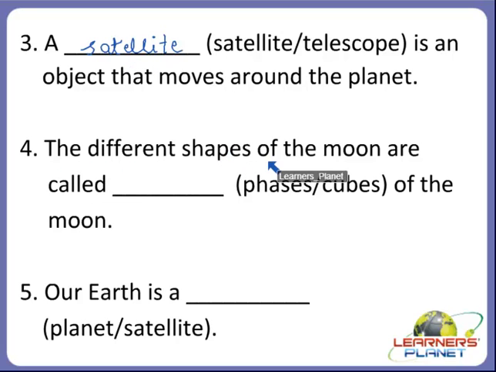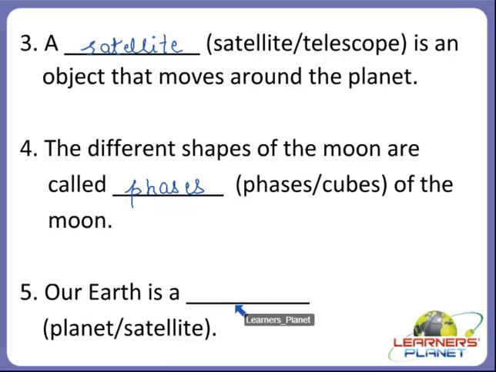The different shapes of the moon are called dash of the moon. What are they called as? Are they called as phases or cubes? Yes, the different shapes of the moon are called phases of the moon. Okay, now the next one.